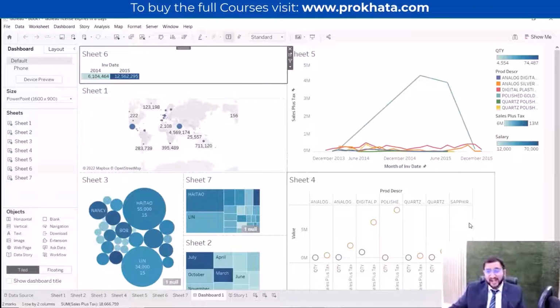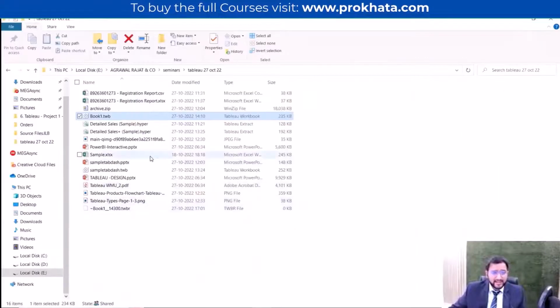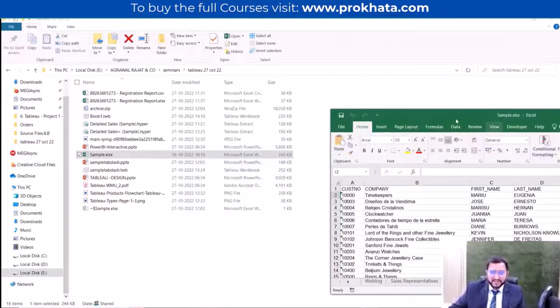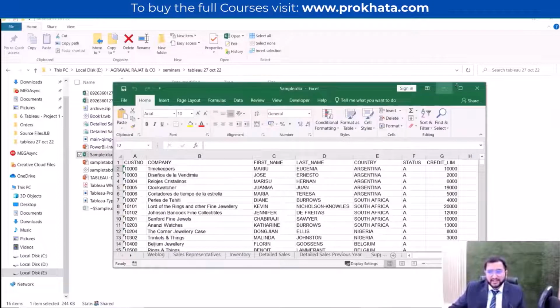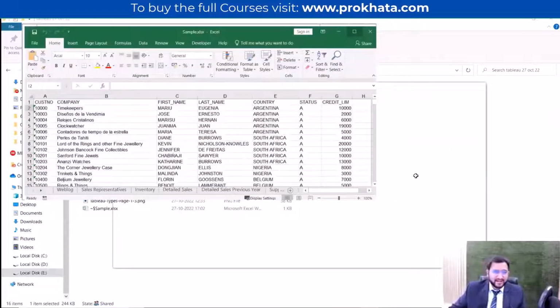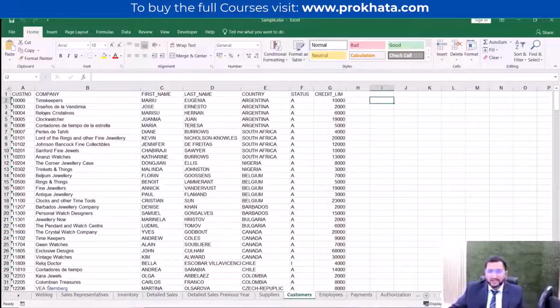So let's start the session now. We'll see how to build this dashboard. First of all, let us see the sample data. If you are from the previous webinar, then you have seen this data, and this is the Excel sheet which we referred to in our last session also. And today also we will be referring to this. If the Excel sheet is visible, then please write yes in the chat box, so that I can understand everyone is there and everyone is ready with the Excel data.